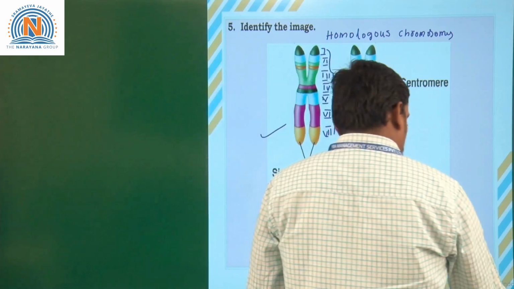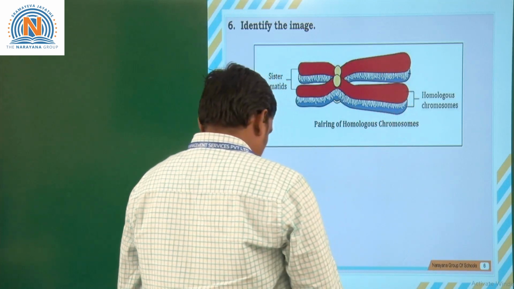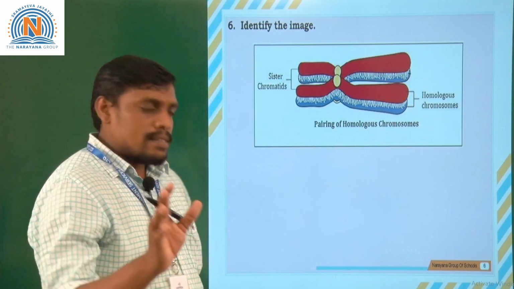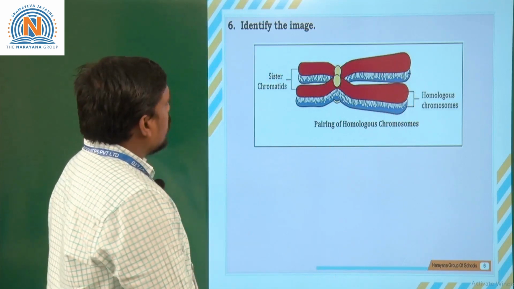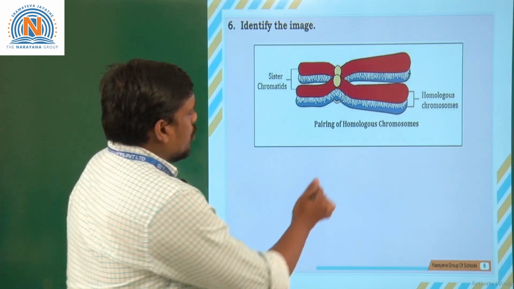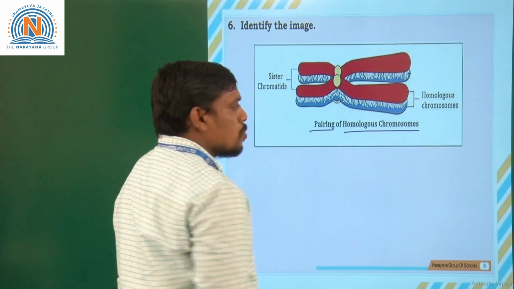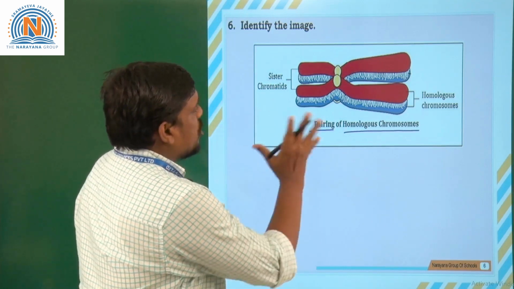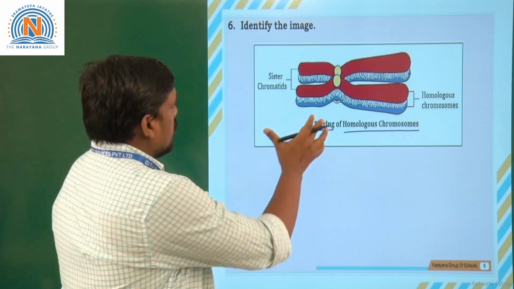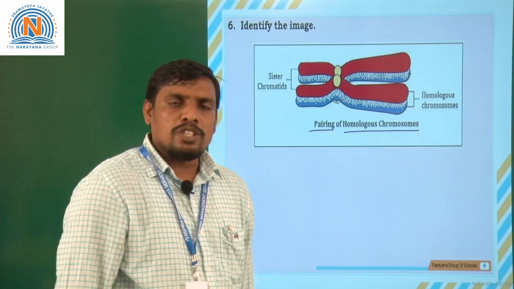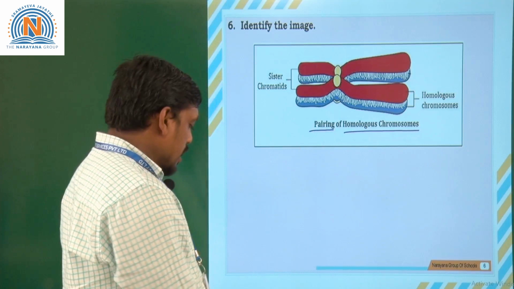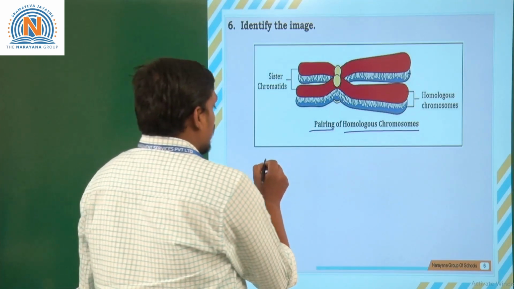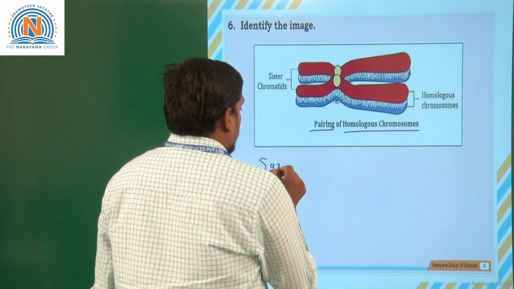Moving on to the next question. Let us see the sixth question, students. Identify the image. What does this image indicate? Here, a statement about the pairing of homologous chromosomes was given, but what does this 2D animation picture exactly indicate? It indicates the synaptonemal complex.